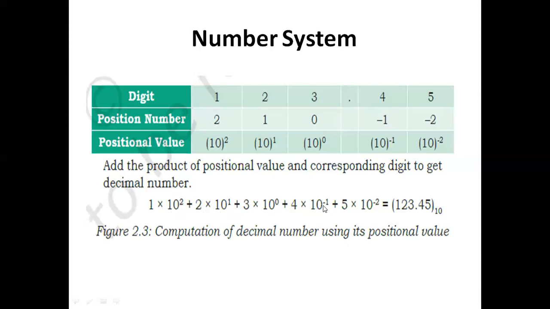And after the point we indicate 4 into 10 power -1 plus 5 into 10 power -2. If we calculate this, we get the value 45. And if we combine this entire value, we get 123.45 base 10.